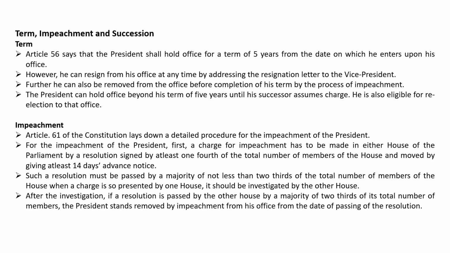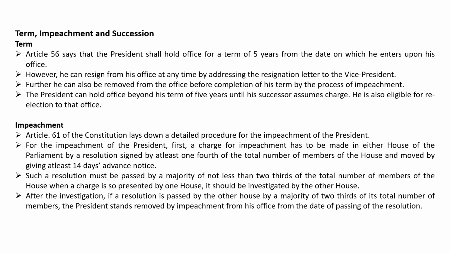Term, impeachment and succession. Term. Article 56 says that the President shall hold office for a term of 5 years from the date on which he enters upon his office. However, he can resign from his office at any time by addressing the resignation letter to the Vice President. Further, he can also be removed from the office before completion of his term by the process of impeachment. The President can hold office beyond his term of 5 years until his successor assumes charge. He is also eligible for re-election to that office.